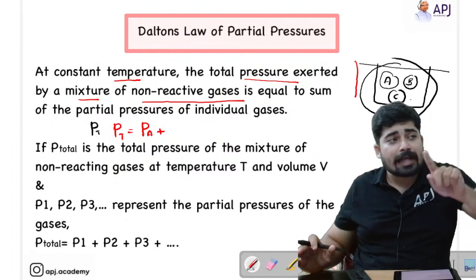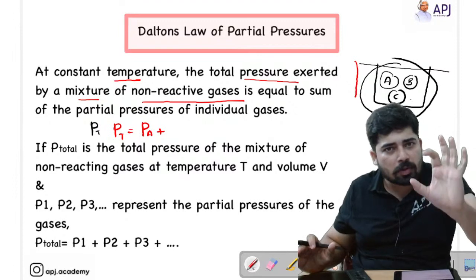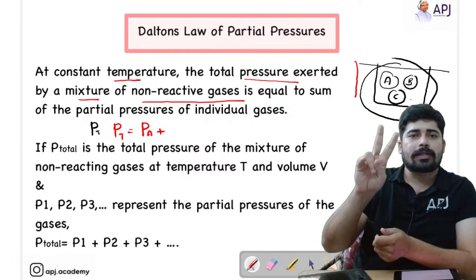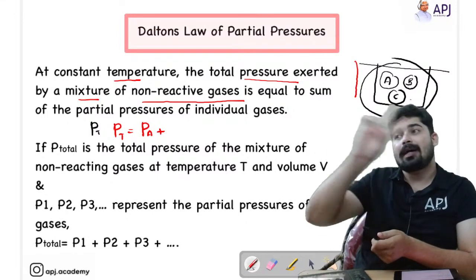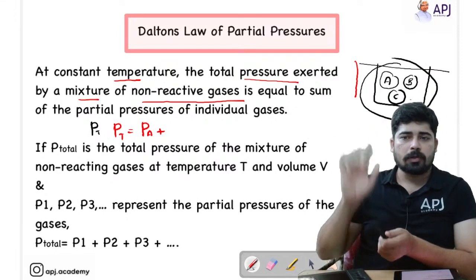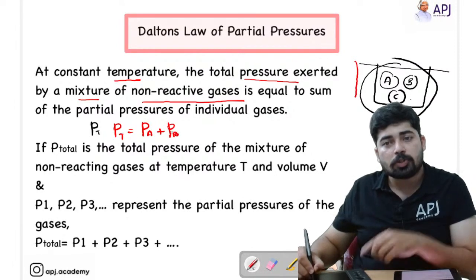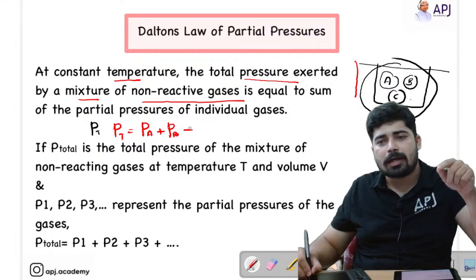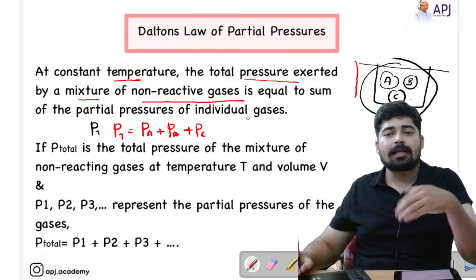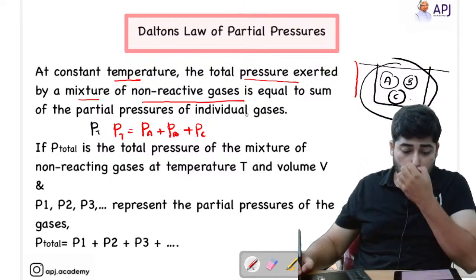How much pressure is exerted by A, that particular pressure is called the partial pressure of A. Okay, so we only use two terms for pressure. One is partial pressure, the other is total pressure. Partial pressure means individual pressure. So PT is equal to PA plus PB. PT means total pressure. Total pressure is equal to the sum of the individual pressures. If I have taken 4 gases, then total pressure will be equal to PA plus PB plus PC plus PD. Like that it goes. Hope that is clear.